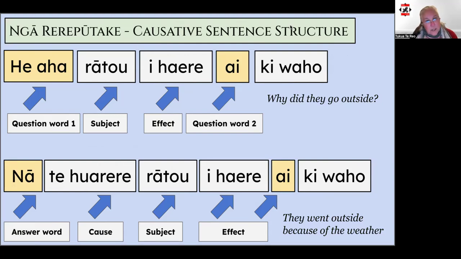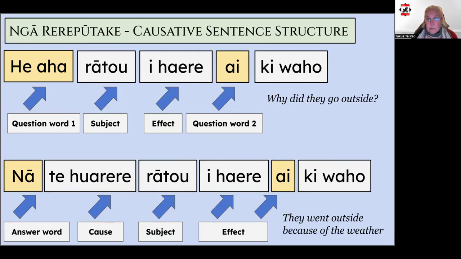We'll start off with the Rerepūtake sentence structure in the past tense using this example. He aha rātou i haere ai ki waho. Why did they go outside? We'll start with the first part of the question, he aha, followed by the subject, rātou, the effect, i haere, and then the remainder of the question phrase, which is i.